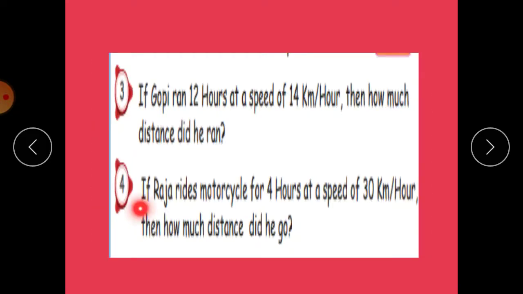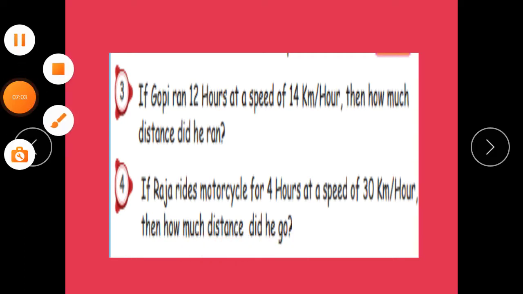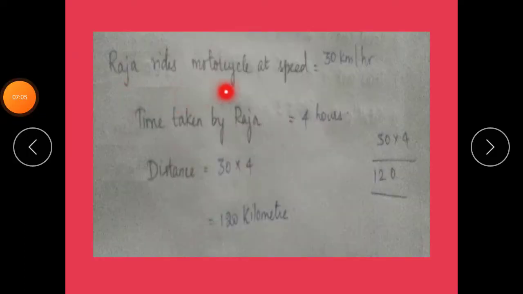See the next question. If Raja rides a motorcycle for 4 hours at a speed of 30 km per hour, then how much distance did he go? The time taken by Raja to ride the motorcycle at 30 km speed is 4 hours.